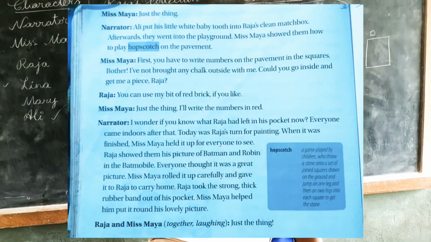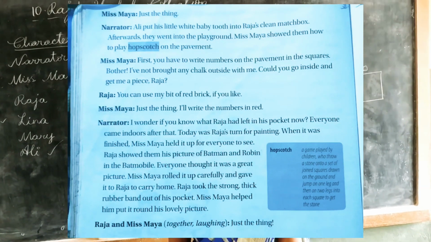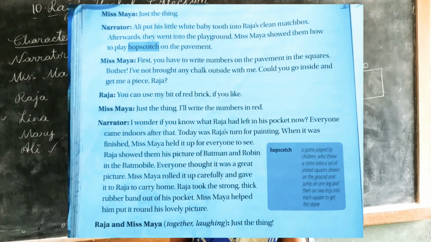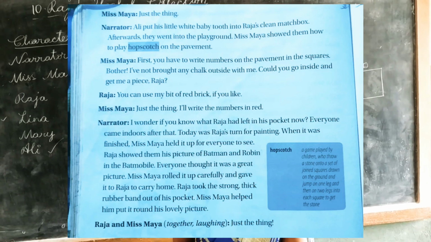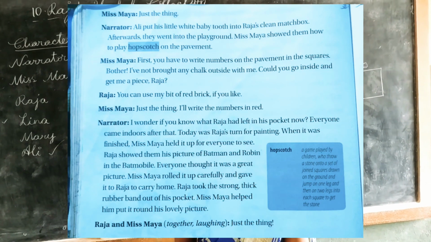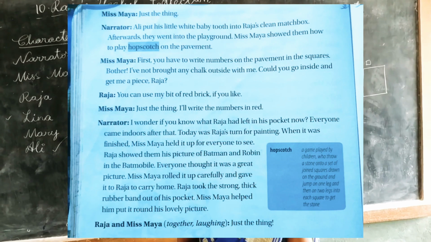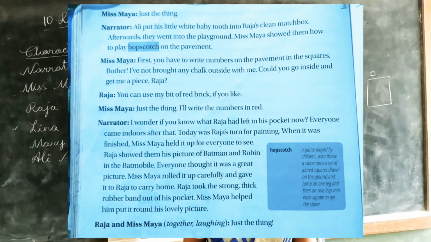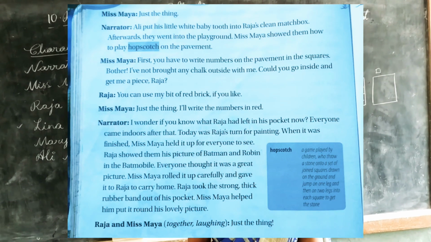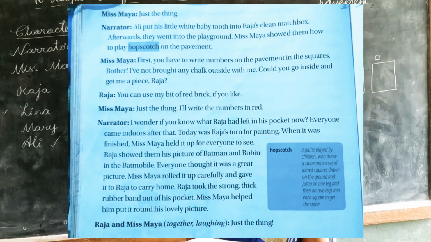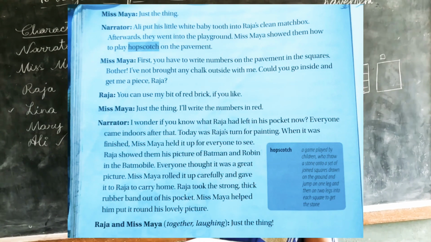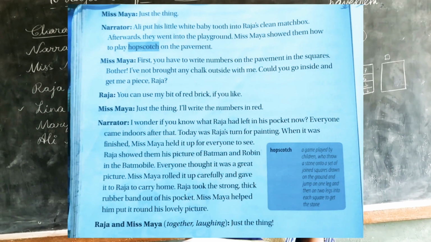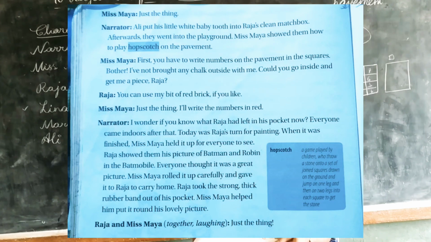I wonder if you know what Raja had left in his pocket now. Everyone came indoors after that. Today was Raja's turn for painting. When it was finished, Miss Maya held it up for everyone to see. Raja showed them his picture of Batman and Robin in the Batmobile. Everyone thought it was a great picture. Miss Maya rolled it up carefully and gave it to Raja to carry home. Raja took the strong, thick rubber band out of his pocket. Miss Maya helped him to put it round his lovely picture.